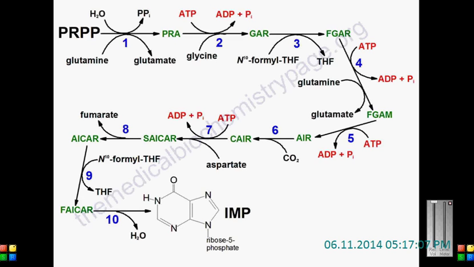Next, when checking the reactions involved, it starts from PRPP, that is 5-phosphoribosyl pyrophosphate, and ends in IMP, that is inosine monophosphate.